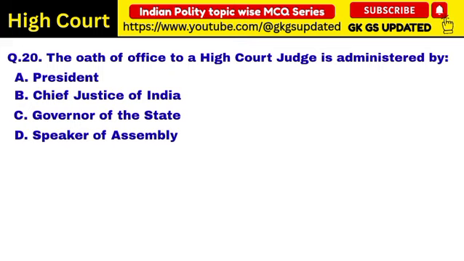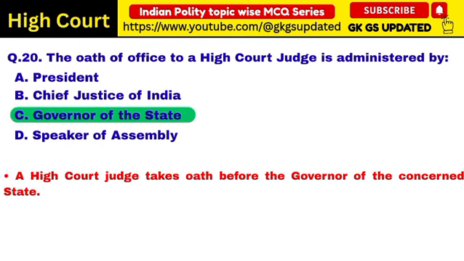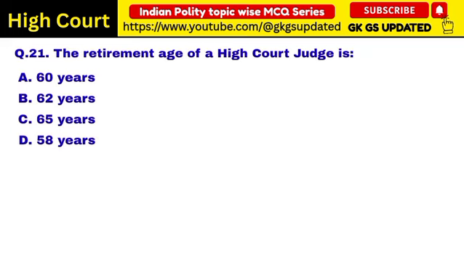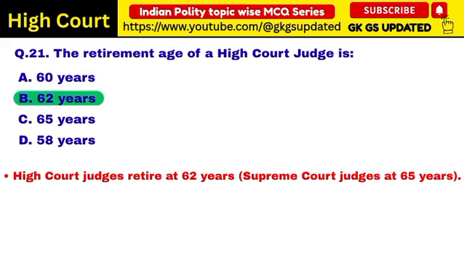Next question. The oath of office to a High Court judge is administered by. Correct answer: Governor of the state. A High Court judge takes oath before the governor of the concerned state. Next question. The retirement age of a High Court judge is. Correct answer: 62 years. High Court judges retire at 62 years.